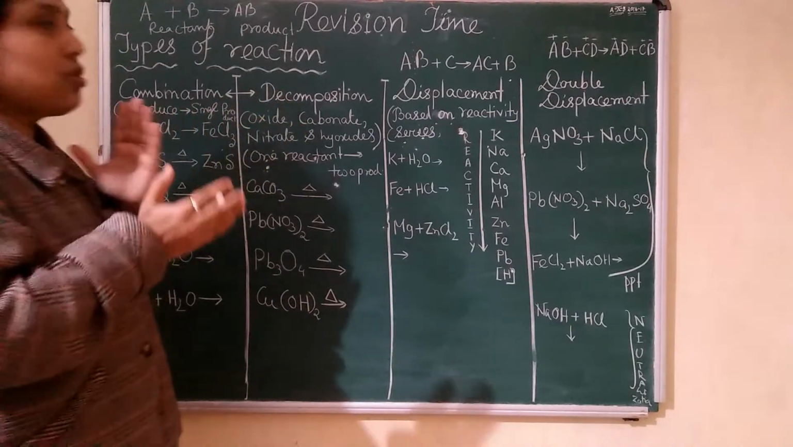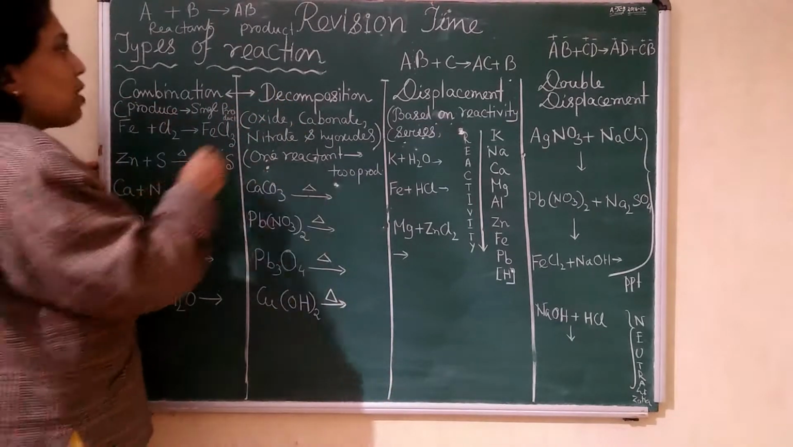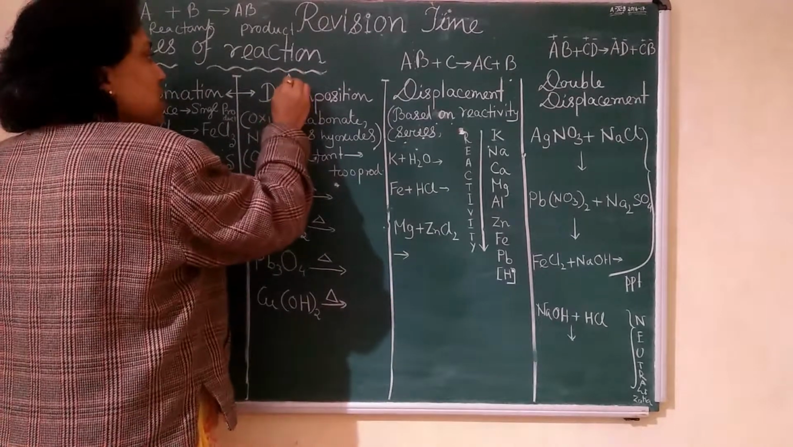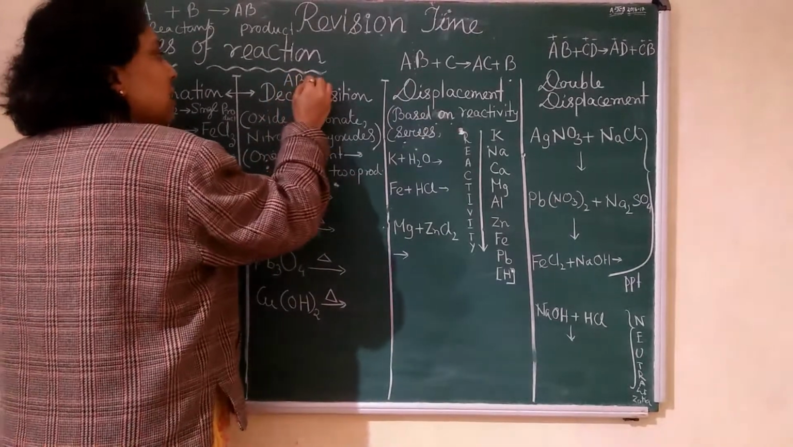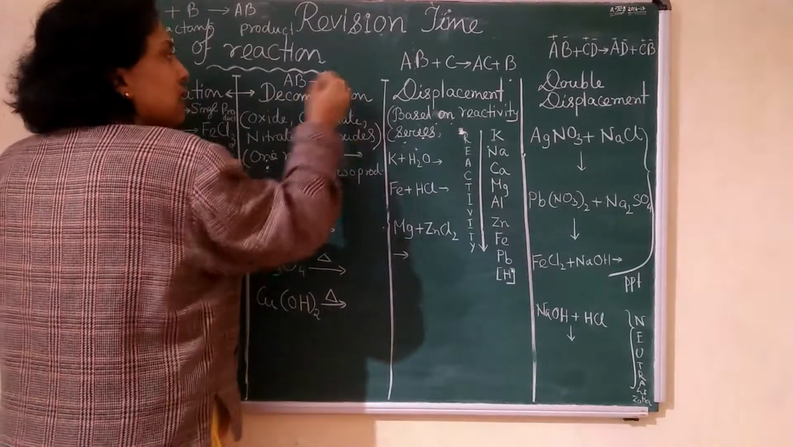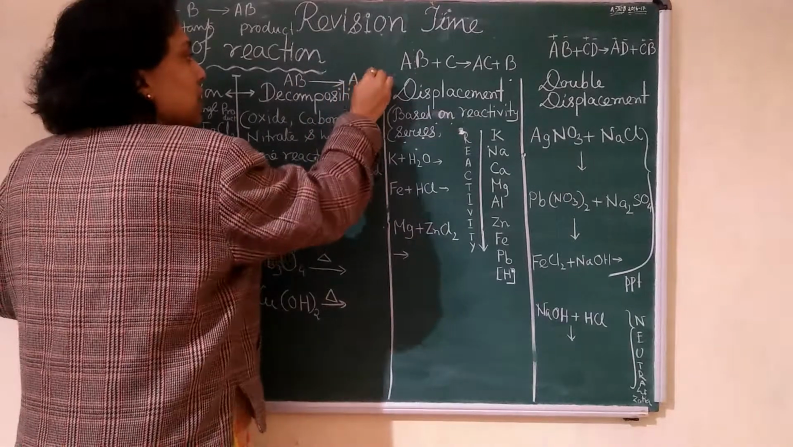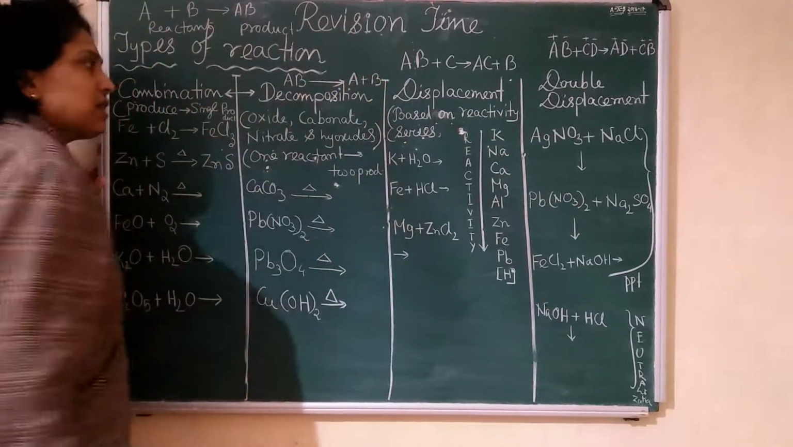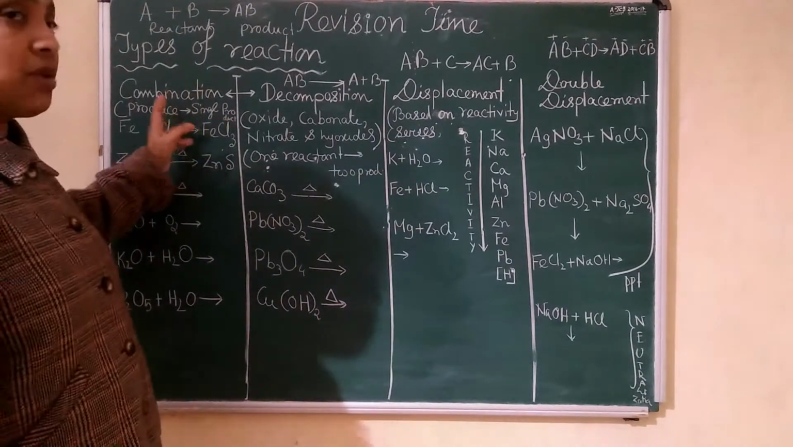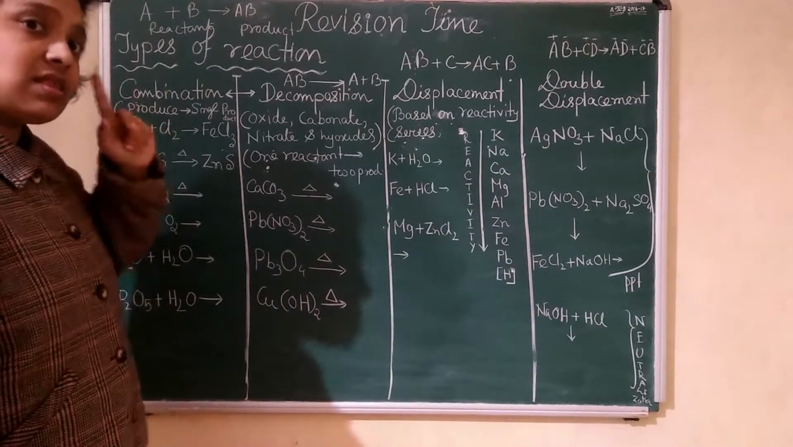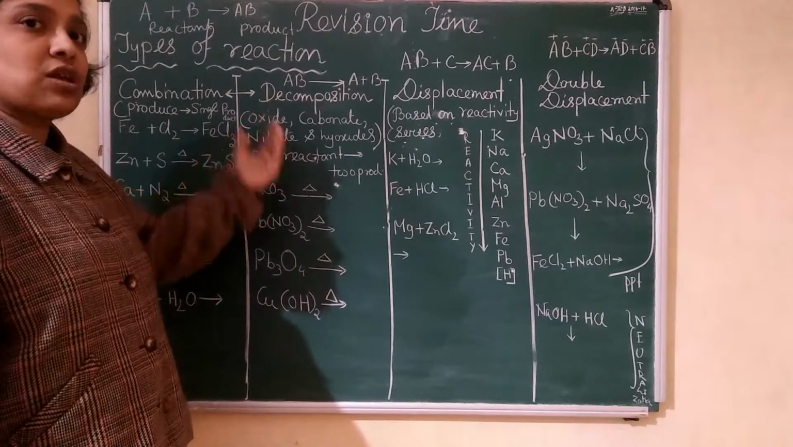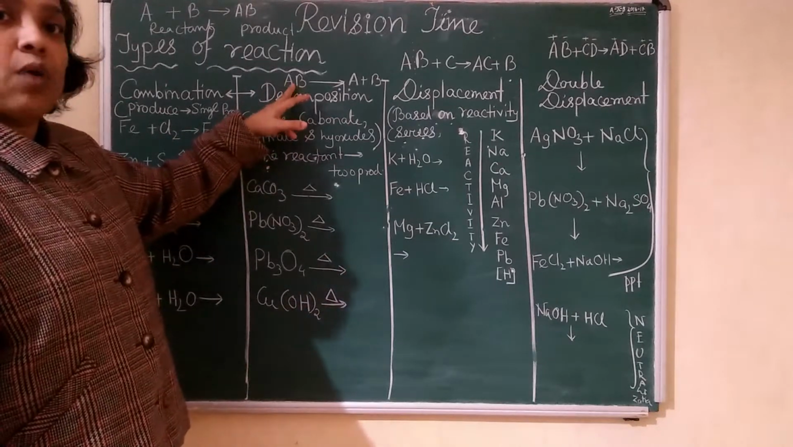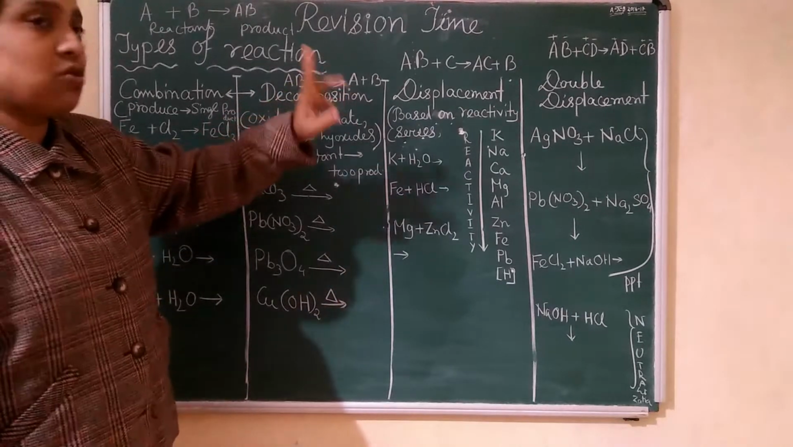Then decomposition is just the opposite. What will decomposition be? It will be a single reactant that breaks down into 2, A plus B. Remember it like this: combination gives a single product, but decomposition is just the opposite. One reactant gives you two products.